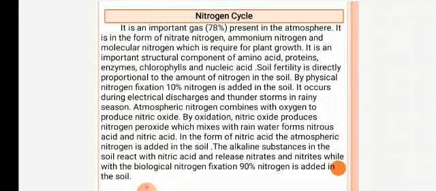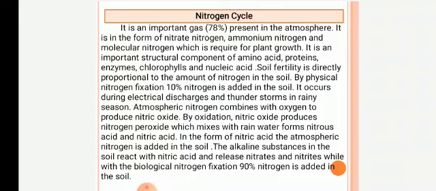You know that nitrogen is an important gas present in the atmosphere. It is in the form of nitrate nitrogen, ammonium nitrogen, and molecular nitrogen, which is required for plant growth. It is an important structural component of amino acids, proteins, enzymes, chlorophylls, and nucleic acids.